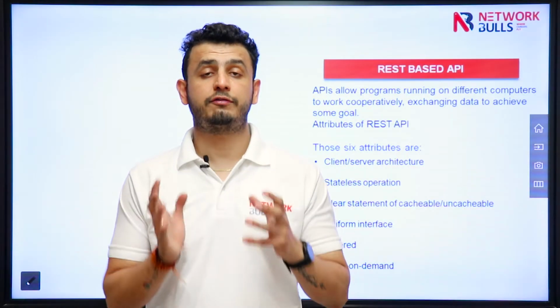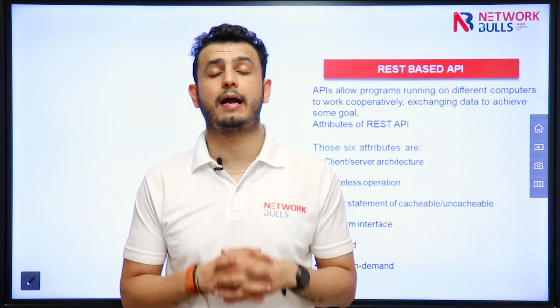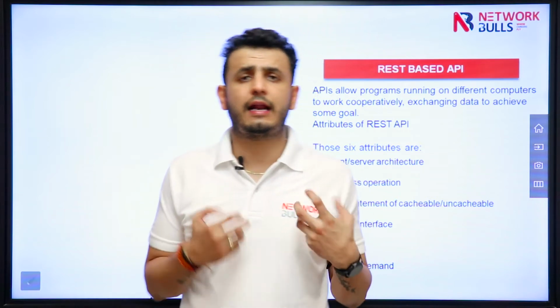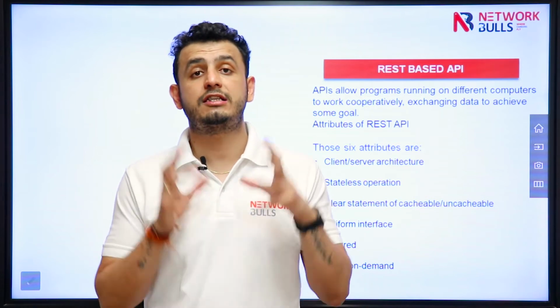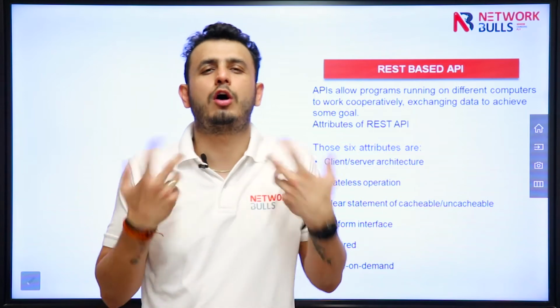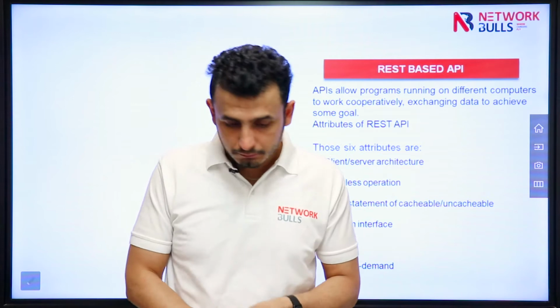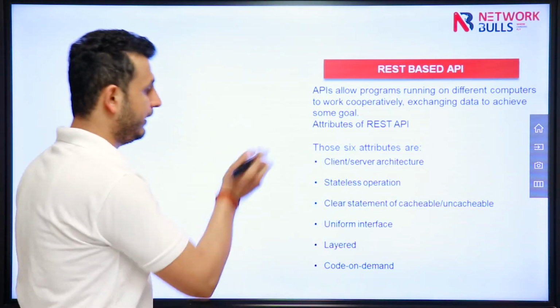Hello. In this video, we will discuss REST-based API, or you can say RESTful API. There are many more APIs, but we are using RESTful API because it uses HTTP to work, or you can say to function, which is very good for a network. So basically, there are 6 attributes for a REST API.